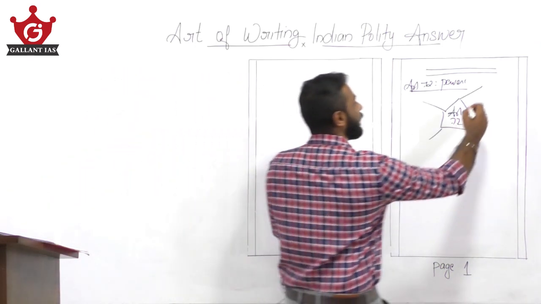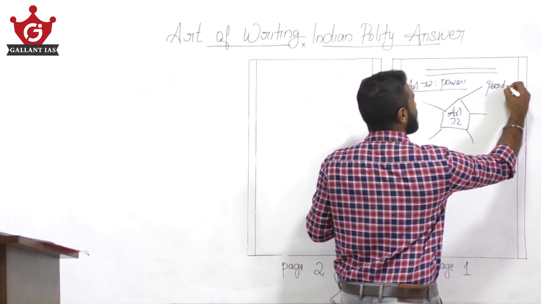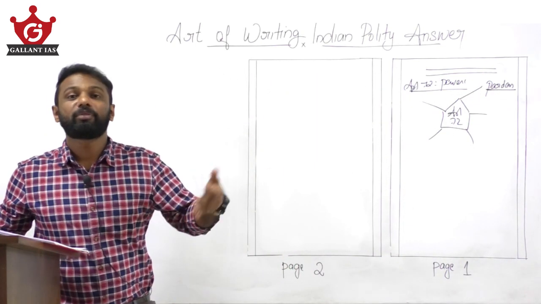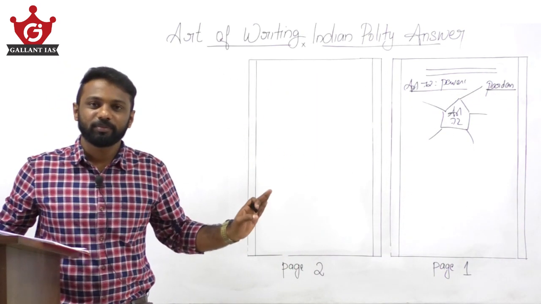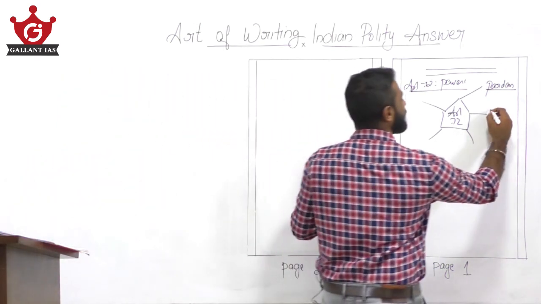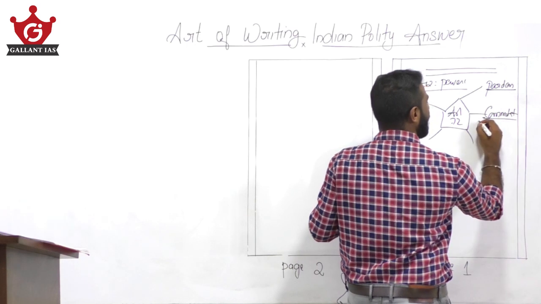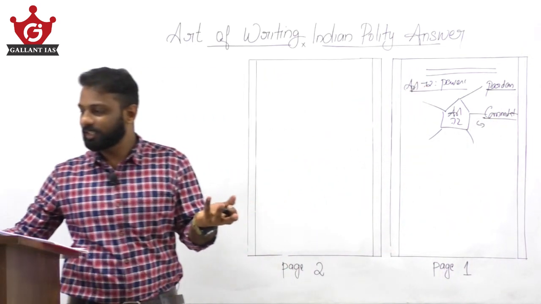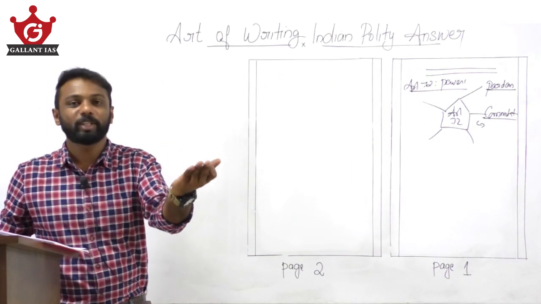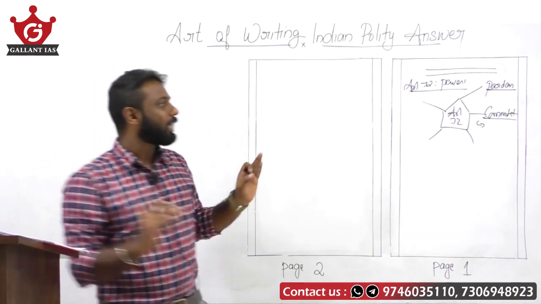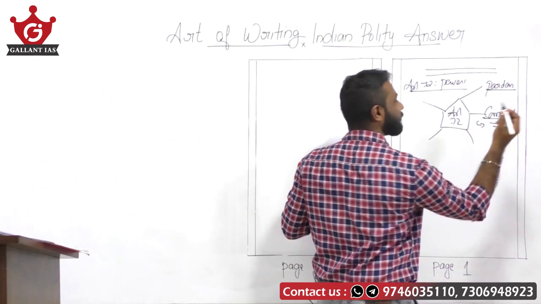You can write pardon here. And please write what the pardoning power is, that is, freeing from all punishments. That's enough. Then write commutation. Give an underline. And then write what commutation is: substituting a form of punishment with a lighter form. That is, a higher form of punishment is reduced to a lighter form. Write that here. Fine.